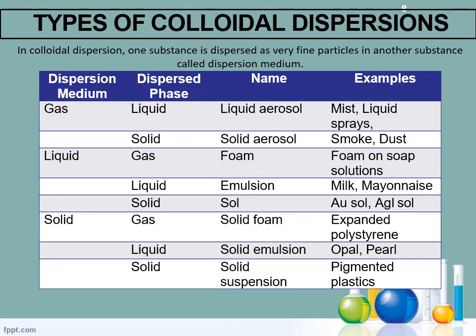Colloidal dispersion is a heterogeneous system which is made up of a dispersion phase and a dispersion medium. In colloidal dispersion, one substance is dispersed as very fine particles in another substance called the dispersion medium. For example, in dust, the solid particles are dispersed in gas as the dispersion medium.